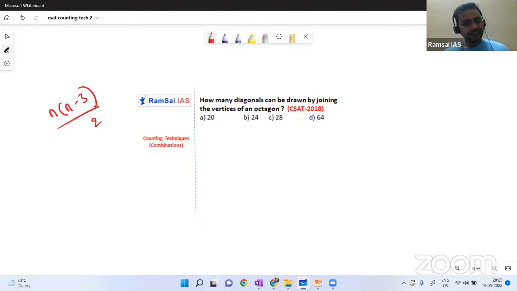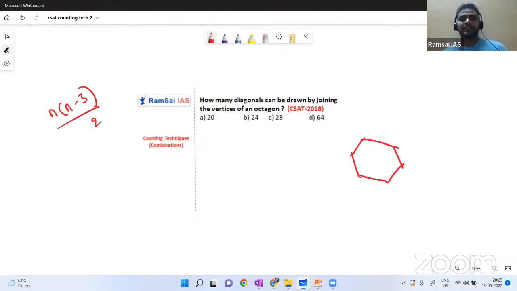Is there any relation between permutations and this question? Yes, there is, but you people will get confused. So I'll just give you a brief about it, but I don't want to make you really confused. So just remember this formula that will help you.